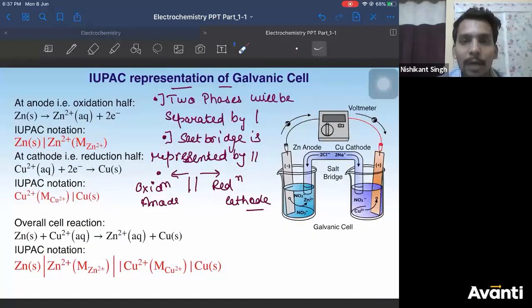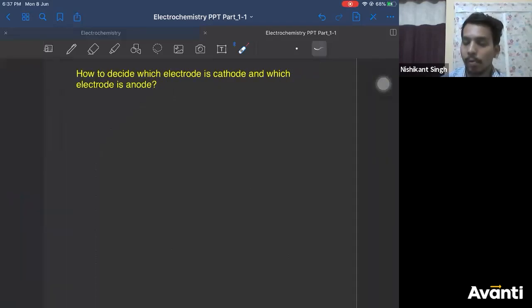Now let's come back to cell representation. Yes, any doubt in this, guys? Right, very good. How should I decide which electrode will act as cathode and which electrode will act as anode?